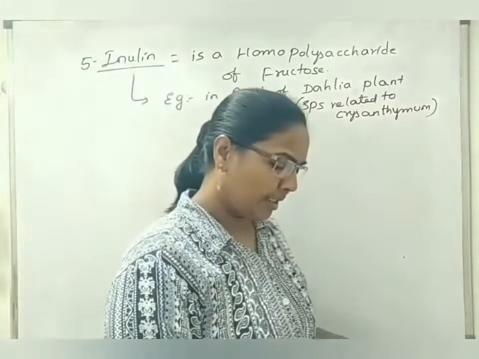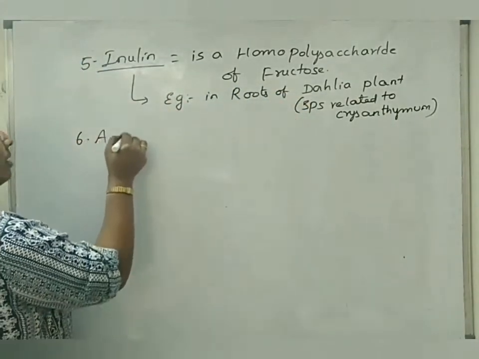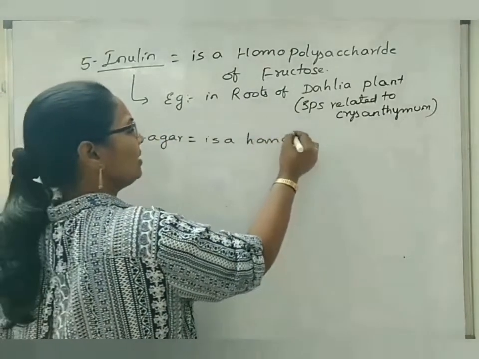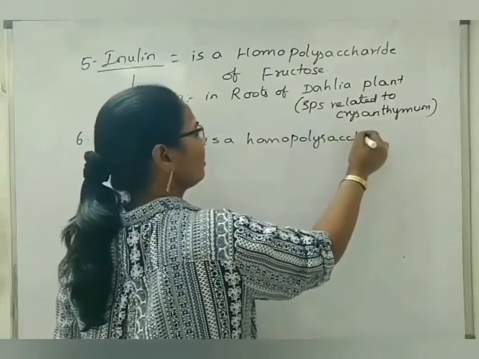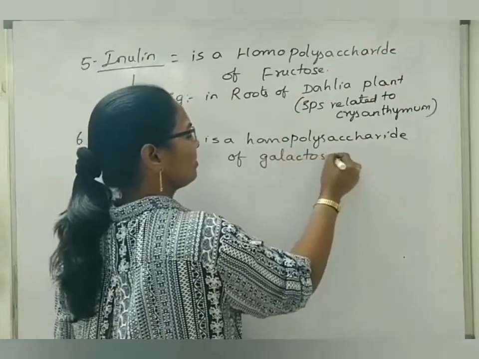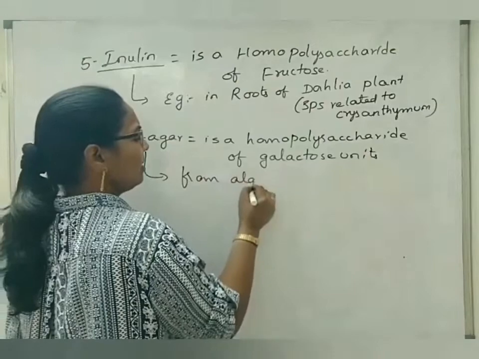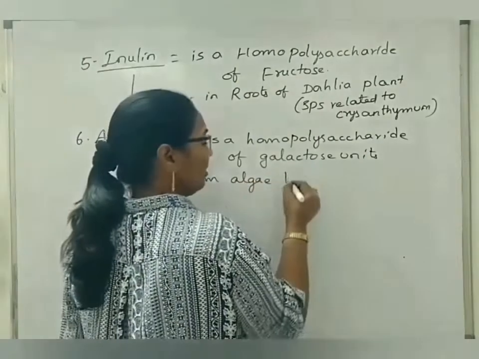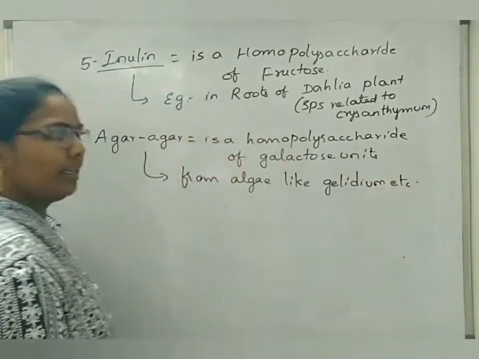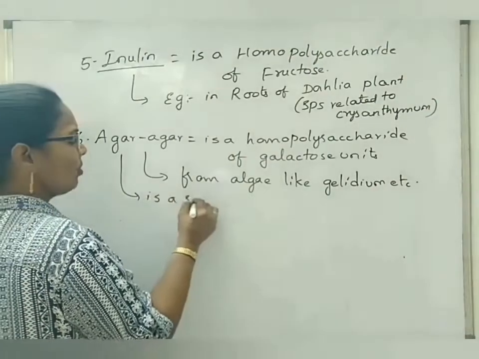Now, another polysaccharide is there, that is agar-agar. Agar-agar is a homopolysaccharide of galactose units. This is obtained from algae, means Rhodophyceae members like Gelidium species, etc. It is considered as a solidifying agent.